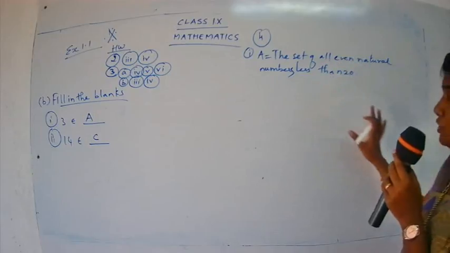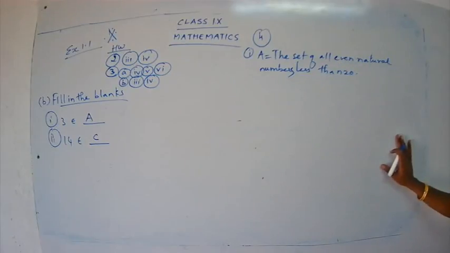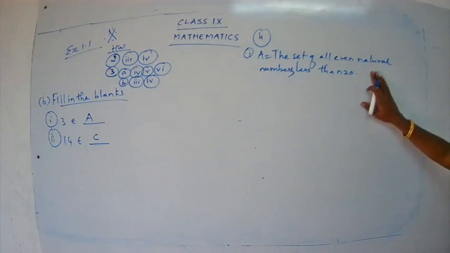Now just listen to me. I'll explain the concept, and later on I'll give you time to write down the class work. Here, children, what type of form is this? We have studied 3 different forms of representing a set. One was descriptive form, one was set builder form, and one more, what was that? Roster form.